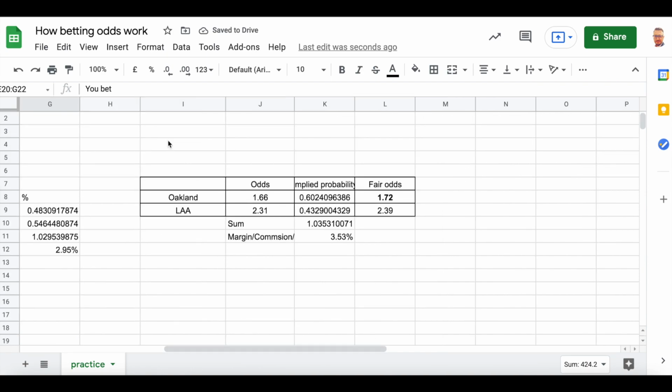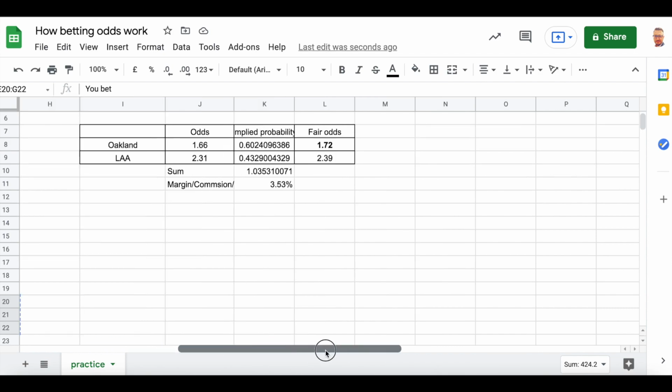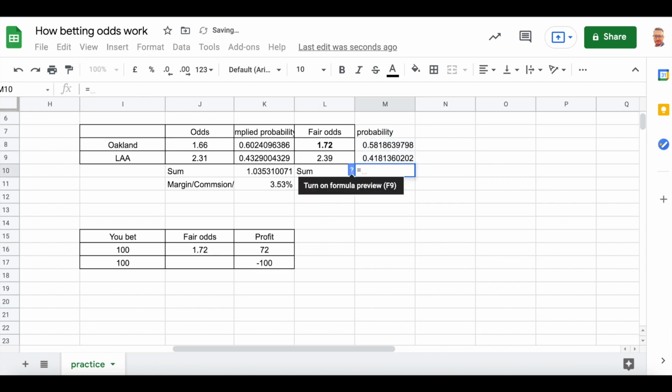Let's go here. Those are real examples for today. If I just copy this whole table and put it here, if you bet on fair odds, it would be 1.72, right? This is what we calculated, because if we calculate probabilities, 1 divided by fair odds, and if we sum these two numbers, it must be 1, right?